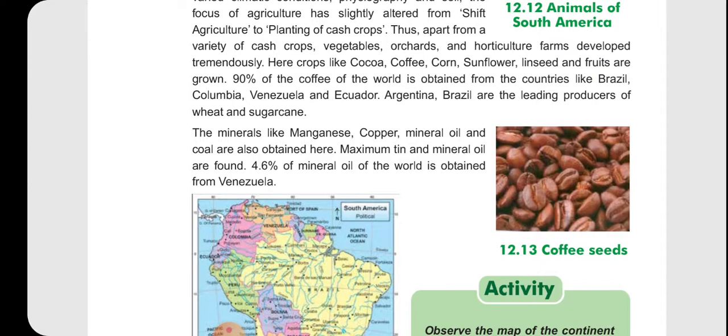90% of the world's coffee is obtained from countries like Brazil, Colombia, Venezuela, Ecuador and Argentina. Brazil is a leading producer of wheat and sugarcane. Minerals like manganese, copper, mineral oil and coal are also obtained here. The maximum tin and mineral oil are found here, and 4.6% of the world's mineral oil is obtained from Venezuela.